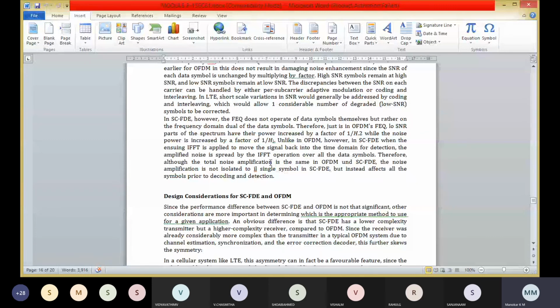In OFDMA, channel estimation and synchronization are accomplished via a preamble of known data symbols and then pilot tones. Whereas in SC-FDMA, the preamble is in the time domain, so it is not straightforward to estimate the frequency domain values.